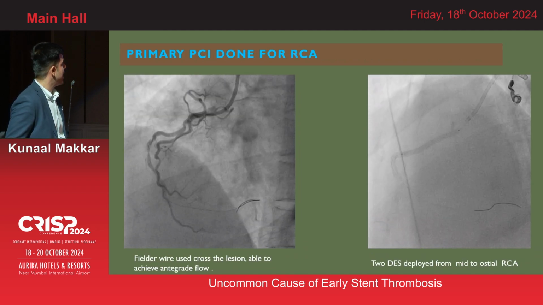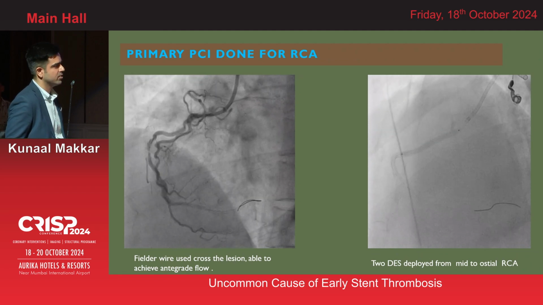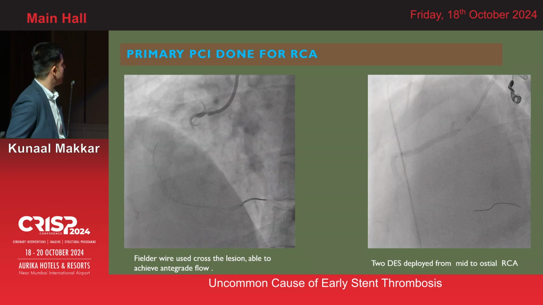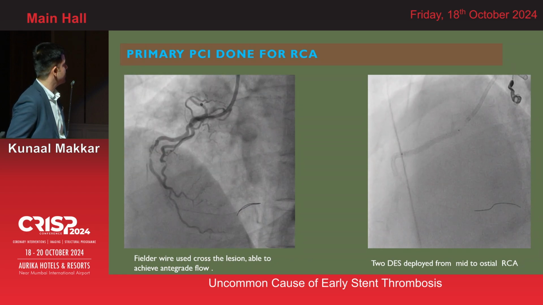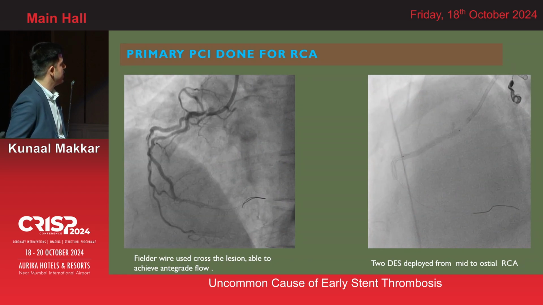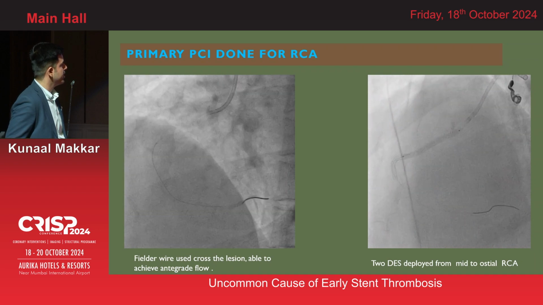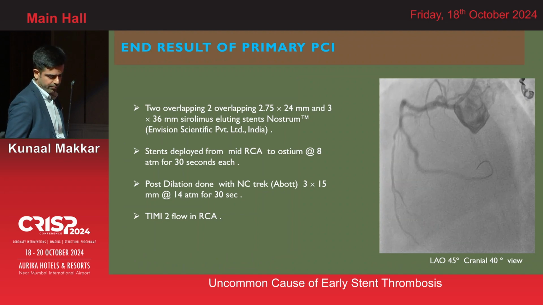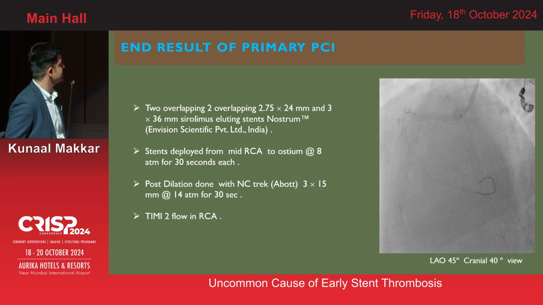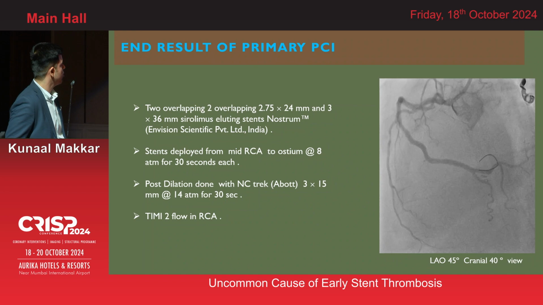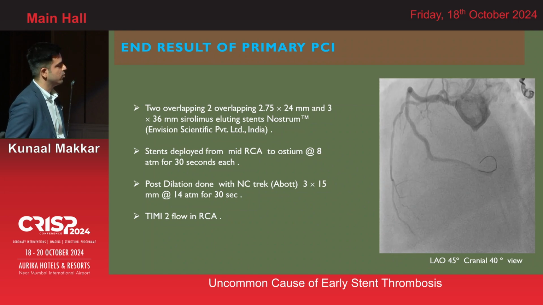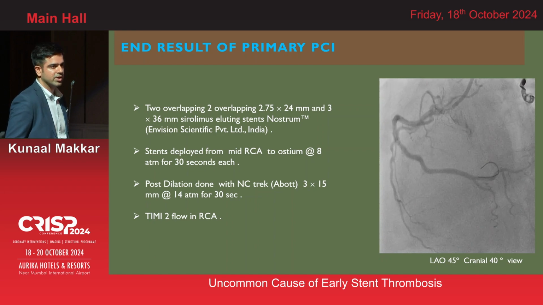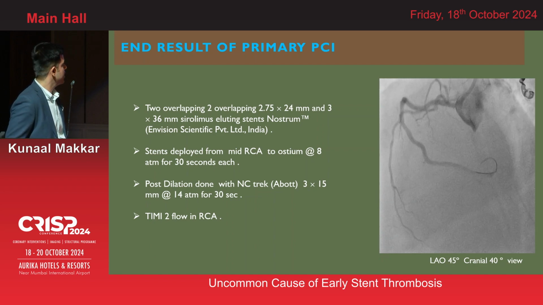So we went to work and crossed the lesion with a Fielder FC wire, and we were able to achieve some antegrade flow. After pre-dilatation with a 2.5 NC balloon, a drug-eluting stent was deployed from mid to ostial RCA, 2.75 by 24. This was followed by a 3.0 by 36 sirolimus-eluting stent. We were able to achieve TIMI 2 flow. The patient did well, his angina settled, ST resolved, so we were happy. We observed him for a day and discharged him the next day.